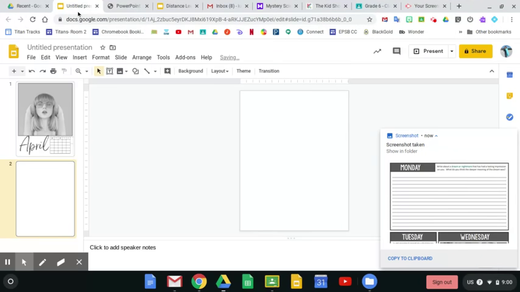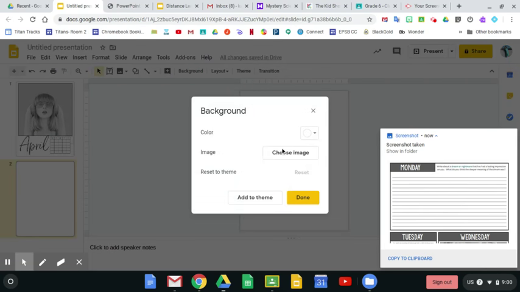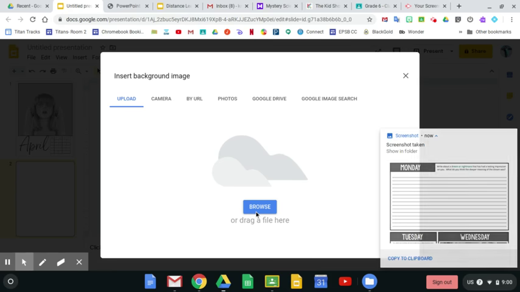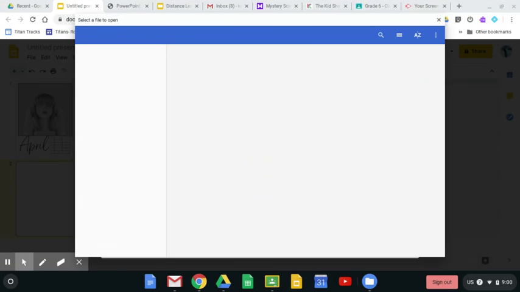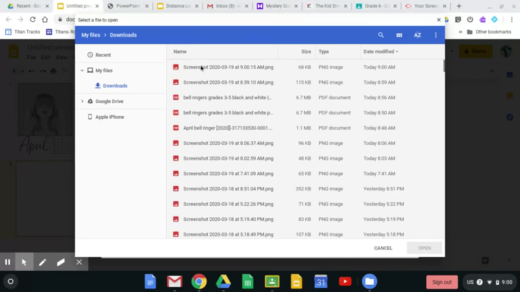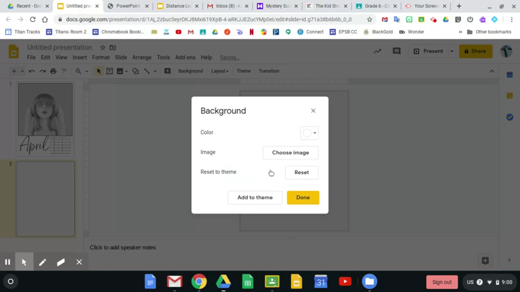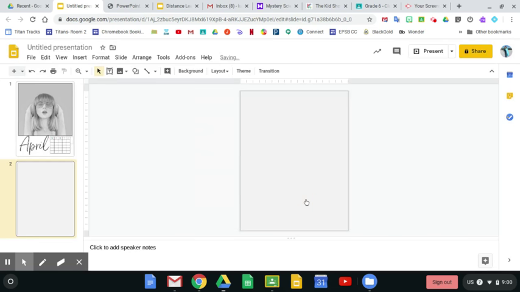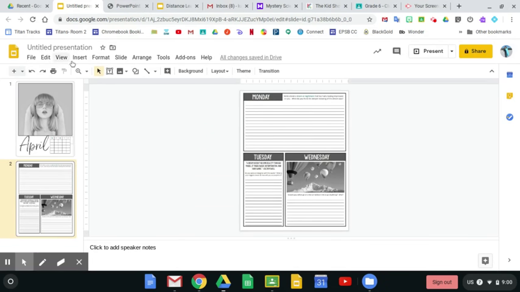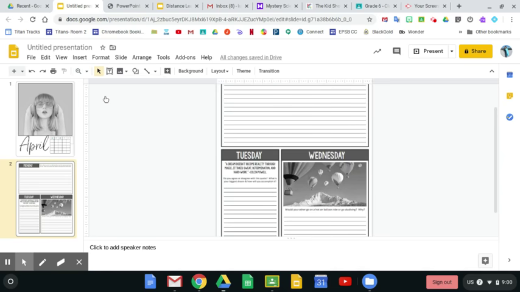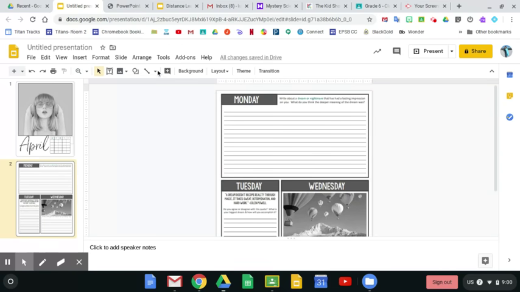Again, it's downloading the screenshot. So now you're going to change the background, lock this in by choosing that screenshot as your background image. Select your file, upload it, and press done. Now that locks it in. So if you zoom in, you will be able to see this pretty clearly.